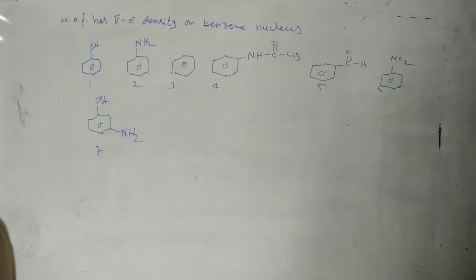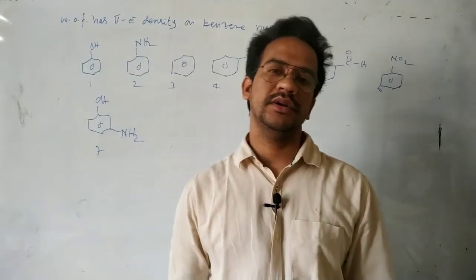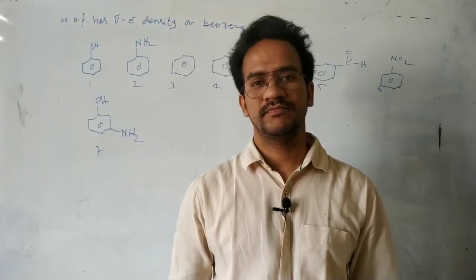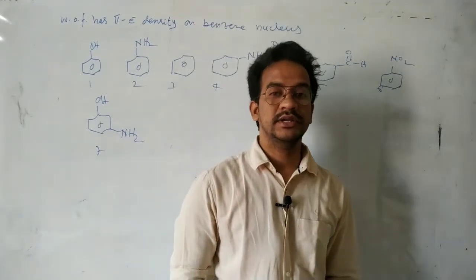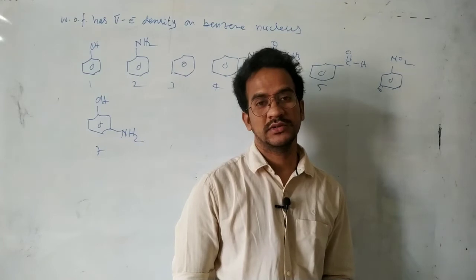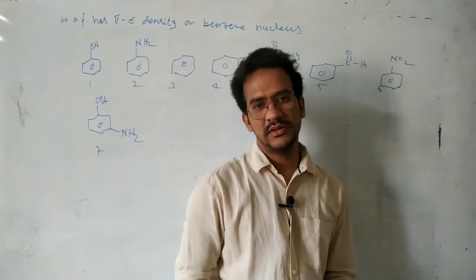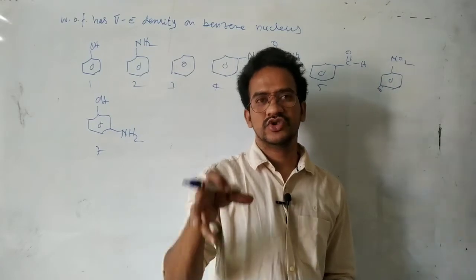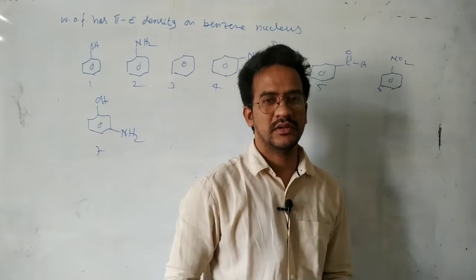Now here, see this one. Which of the following compounds has a higher pi electron density on the benzene nucleus? We know that because of the plus M effect, electron density increases on the benzene nucleus, and because of the minus M effect, electron density decreases on the benzene ring. If there is a strong donating group, then more electron density develops on the benzene ring.